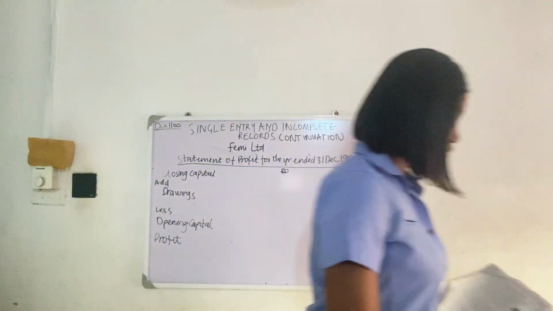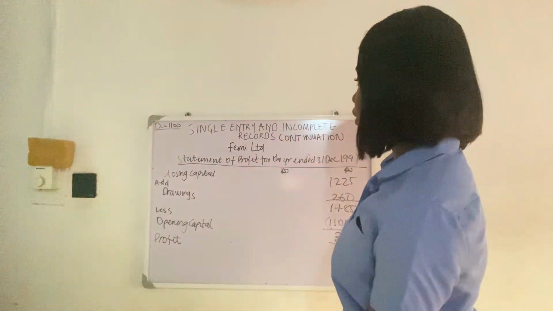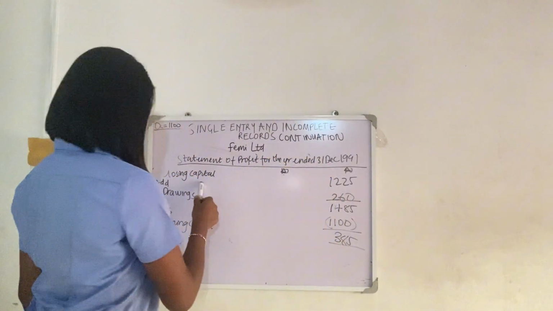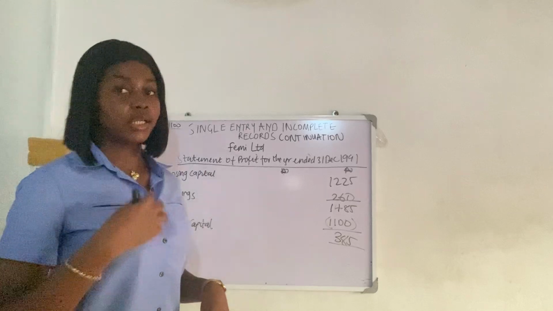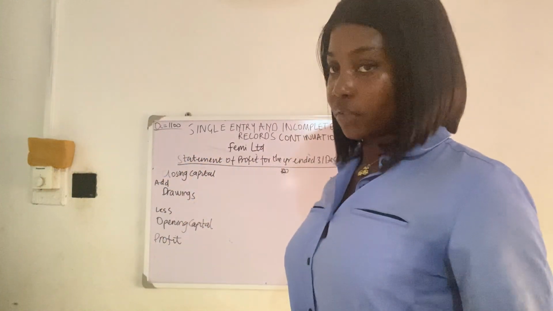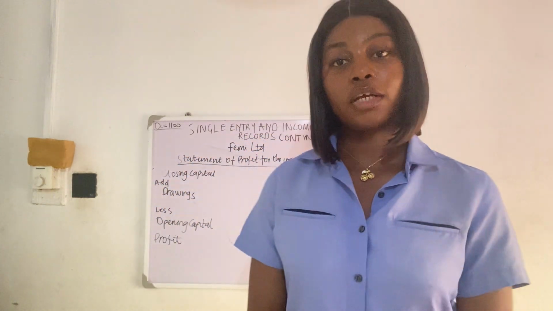We've come to the end of this video. I hope this was well understood. We got our closing capital already, 1,225. What we understand from this is that to get your profits, you need your opening capital and your closing capital. And to get those, you need your opening balances and closing balances, through your opening statement of affairs and your closing statement of affairs.